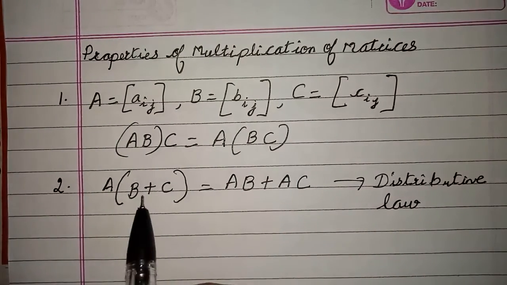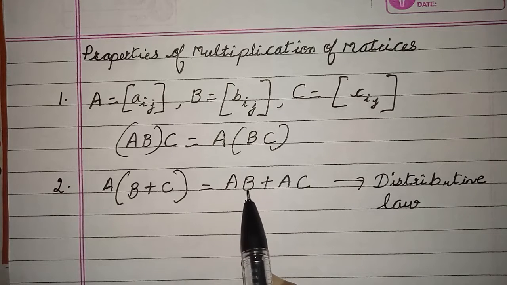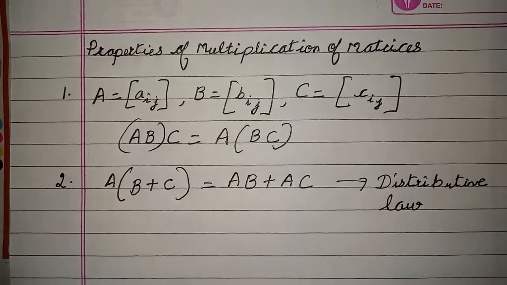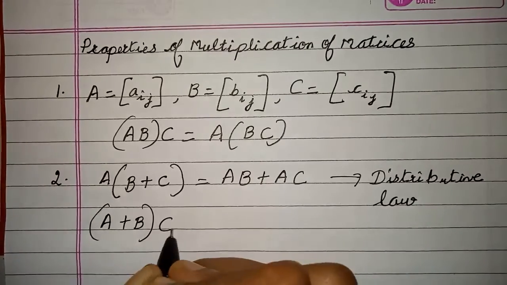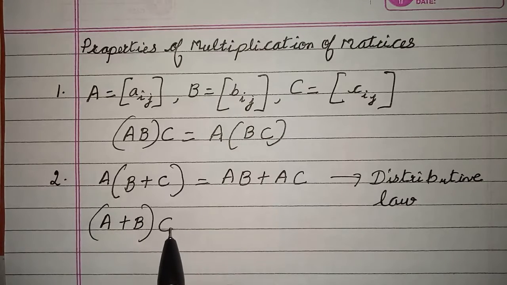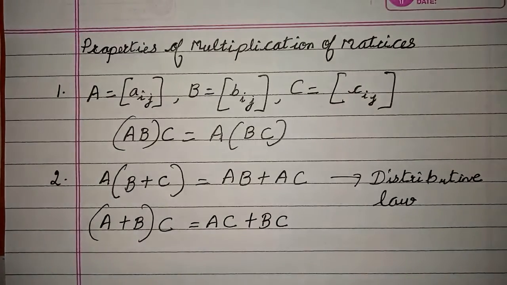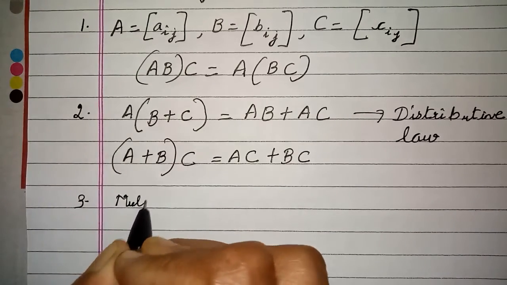So you can see what I am saying here: add two matrices then multiply is the same as first multiply the matrix with the common matrix and then add it. That means B is multiplied with A, C is multiplied with A, and then it is added. So it says that matrix multiplication is distributive. Similarly, I can have it this way also, right? A plus B of C. This time it was multiplication over addition; this time it is addition over multiplication. So how will it be, children? Again it will be AC plus BC. Is that clear? Yes. Now the third property says that there is existence of multiplicative identity.